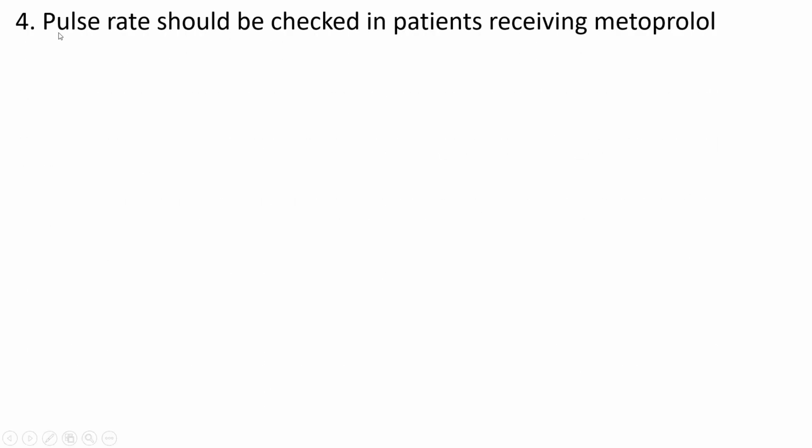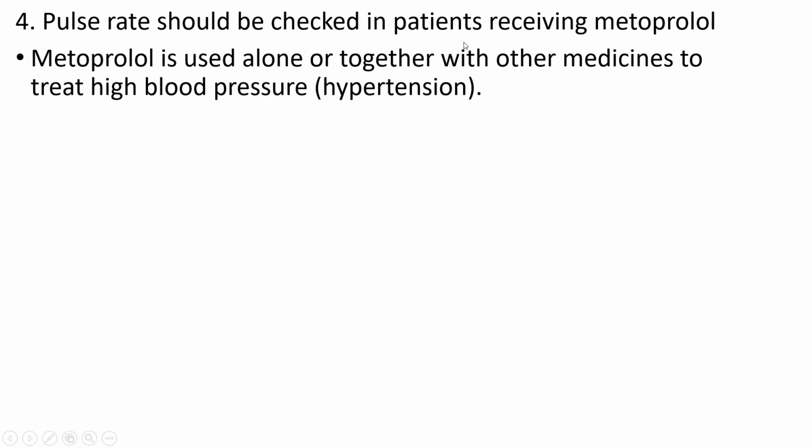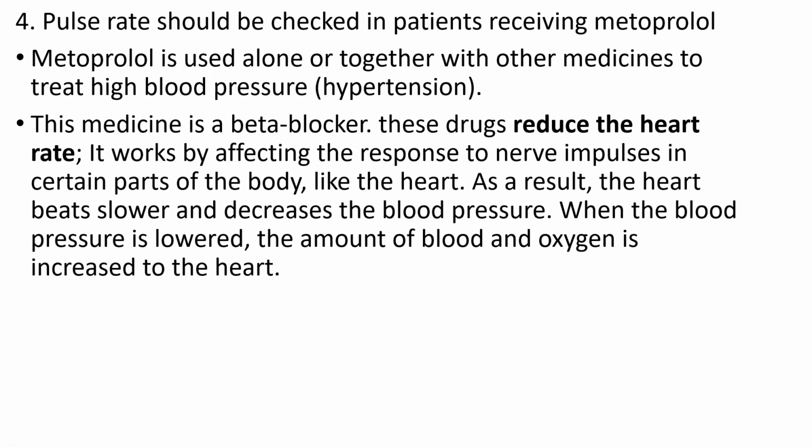Then the fourth question: why should the pulse rate be checked in a patient receiving metoprolol? Metoprolol is used along with other medicines to treat high blood pressure, or hypertension. This medicine is a beta blocker. This drug reduces the heart rate. It works by affecting the response to nerve impulses in certain parts of the body, like the heart. As a result, the heart beats slower and the blood pressure decreases.